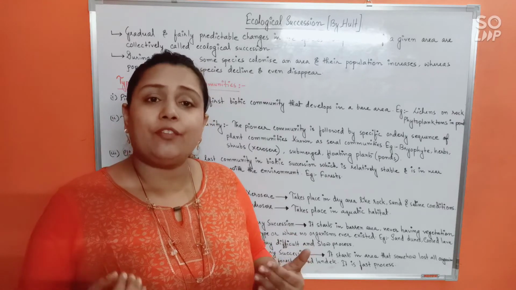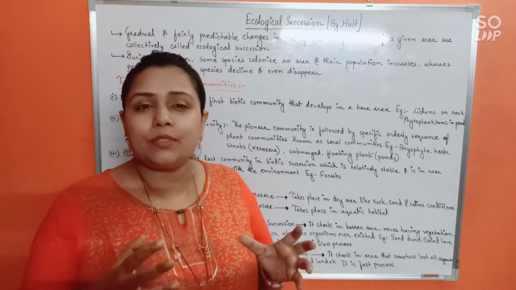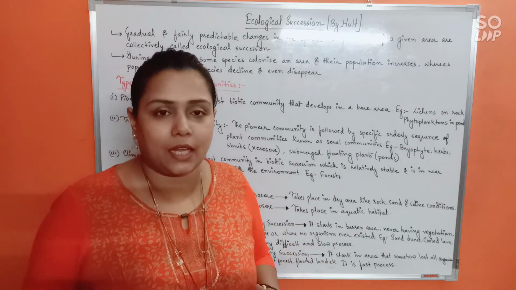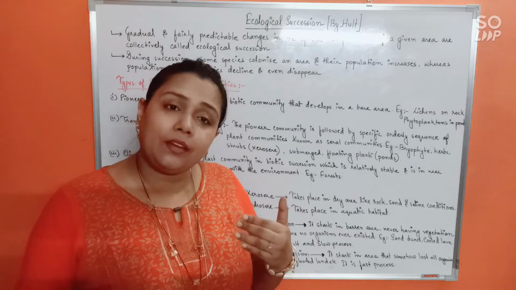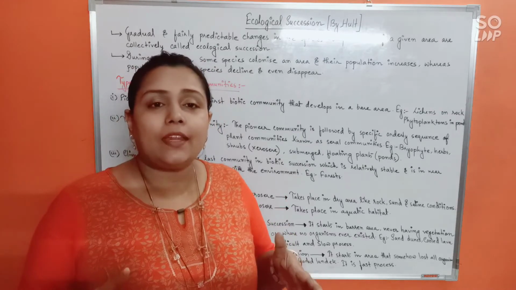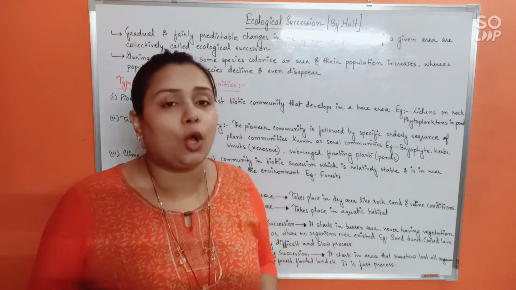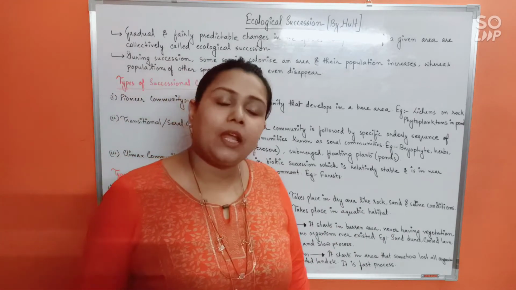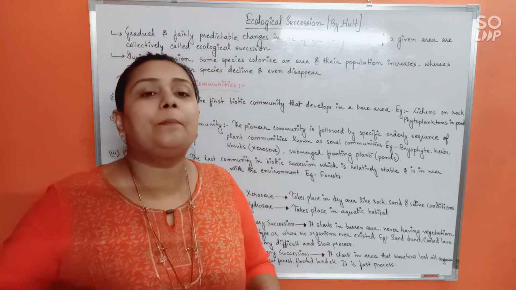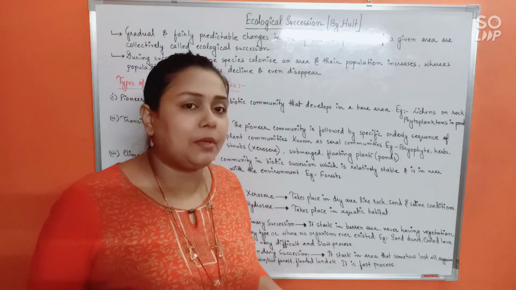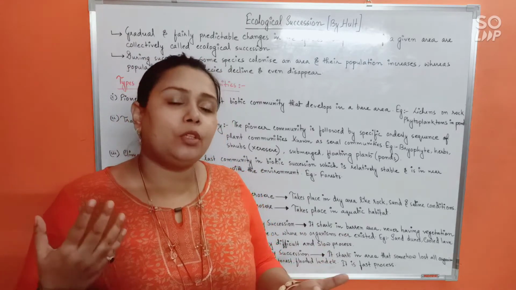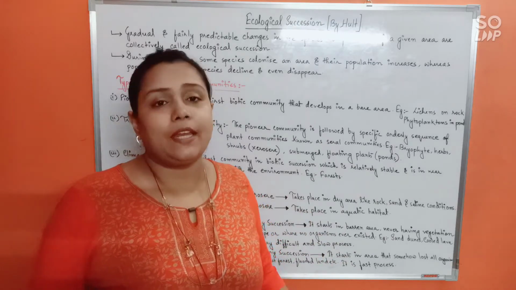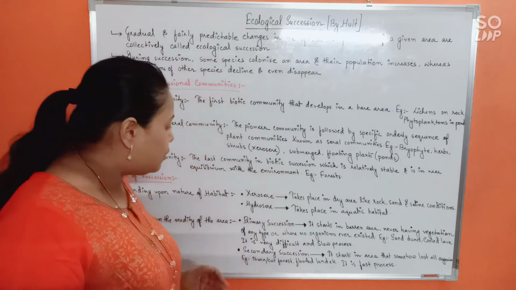But is it starting from zero? No. There are some kind of organisms still existing in that area, right? So when it starts in an area which was actually previously colonized, then we will call it secondary succession. Is that clear? If succession begins completely afresh, we will call it primary. If it begins not from zero but from somewhere in between, we will call it secondary succession. As simple as that.